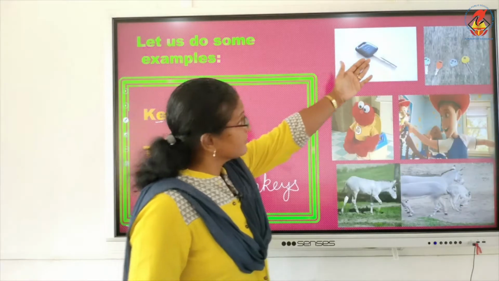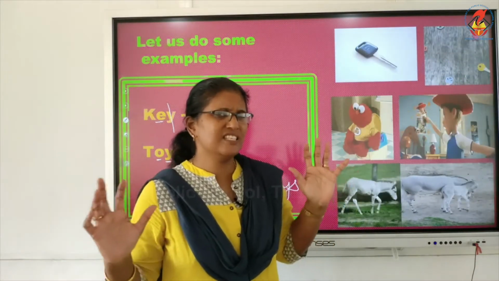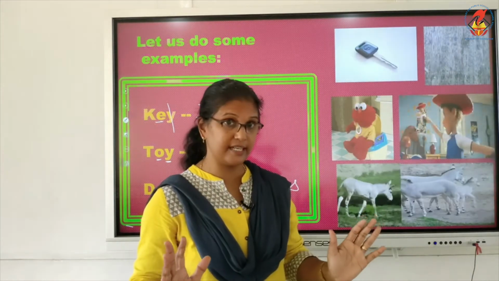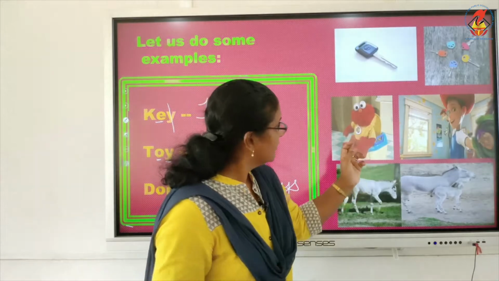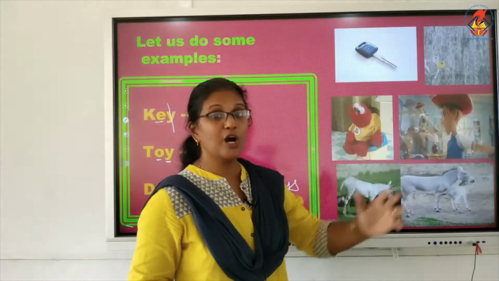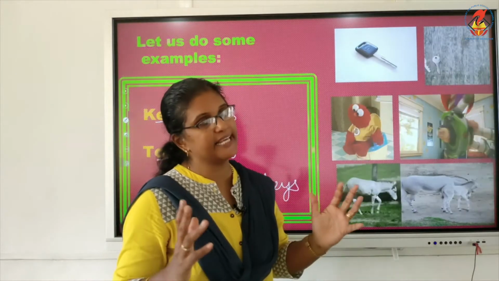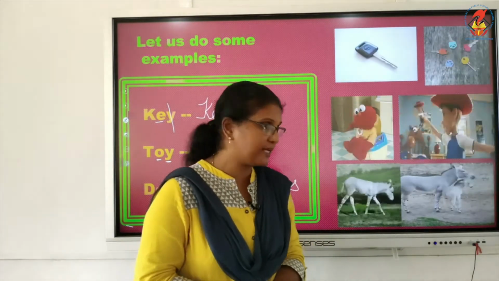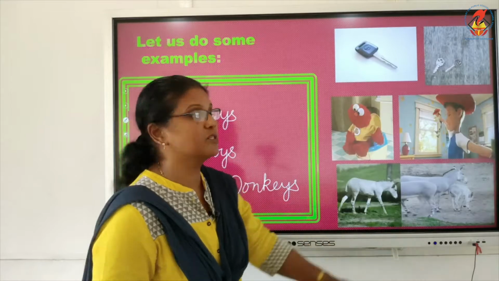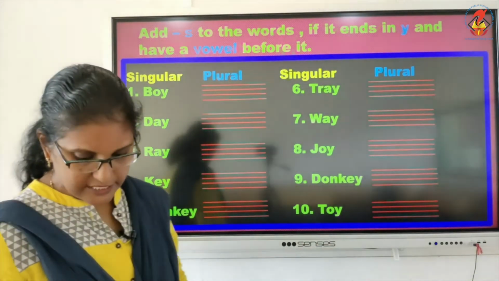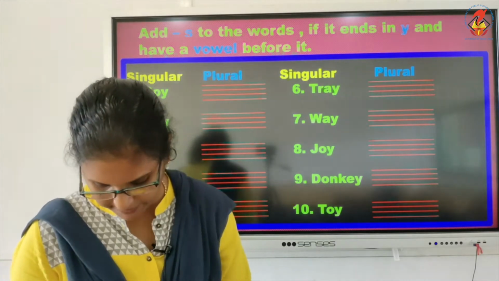Key became keys by adding just S because the word is ending with Y and has a vowel before it, not a consonant. You will simply add S. Toy became toys. Y, and before it is O, a vowel. So you are adding S to the given word to make it plural. Donkey became donkeys. Now, let's do page number